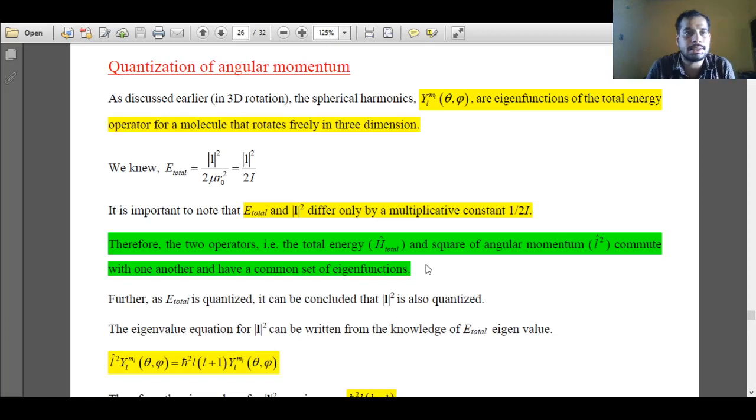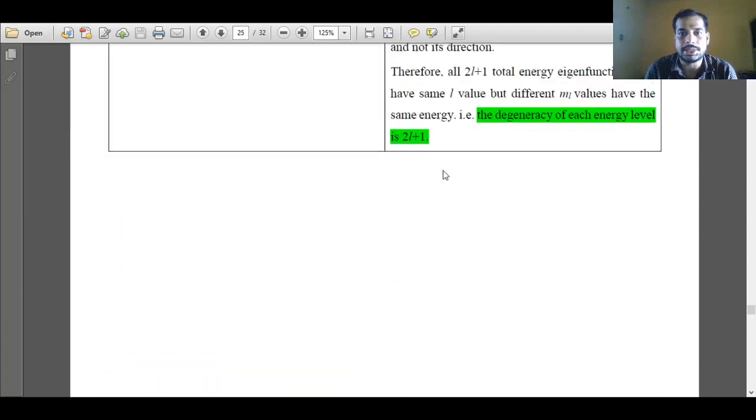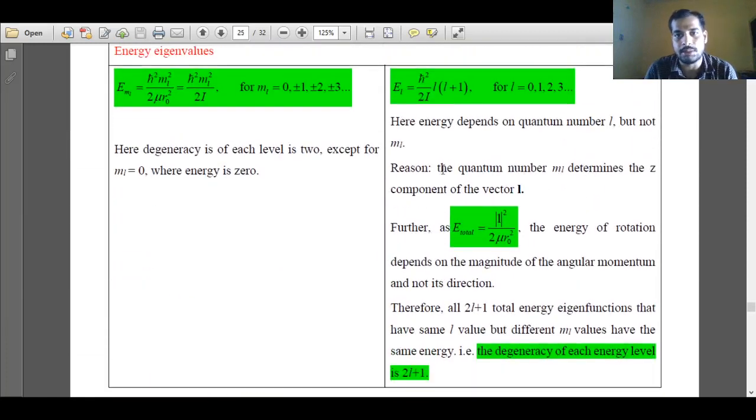Hello, in this session we will discuss quantization of angular momentum. In the last session we discussed the energy of rotational motion. By solving the eigenvalue eigenfunction equation, we obtained the energy eigenvalue as h bar square over 2I L into L plus 1. Similarly, before that we knew that the total energy expression is L square over 2I.